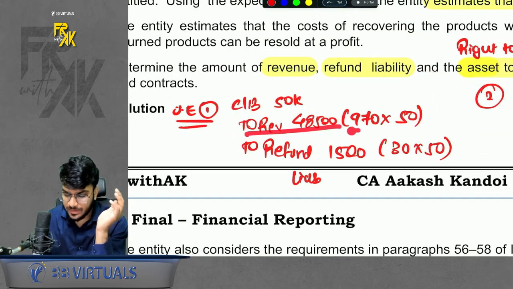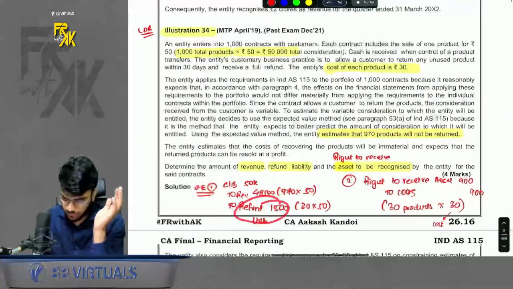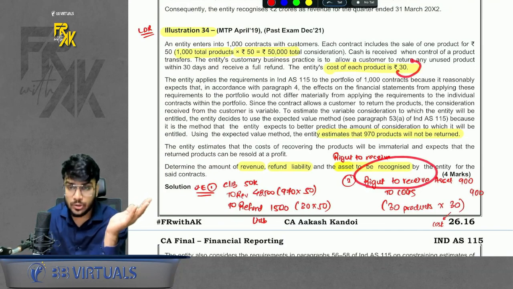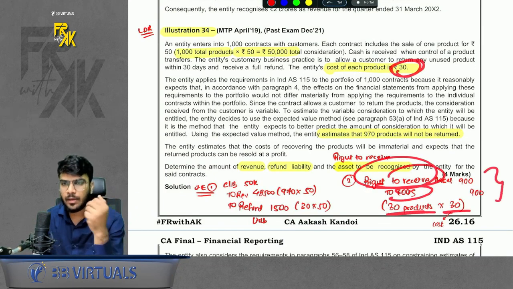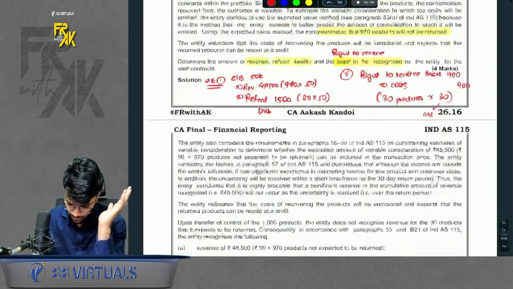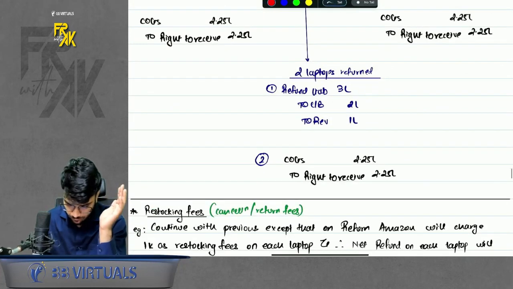We can book the revenue 970. For the remaining, we will book a refund liability. Also, for the 30 items which you expect to be returned, record a right to receive, also at the cost of the asset. So 30 products into 30 rupees: Right to receive to COGS. That's it. They have not talked about what will happen after 30 days. Do remember that part. So this was sale with right to return.